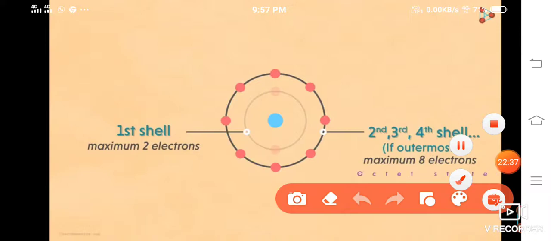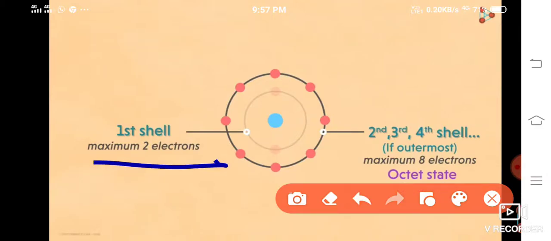This state is called the octet state. The term originates from the Greek word octa, which means 8. The octet state is considered to be a stable state.